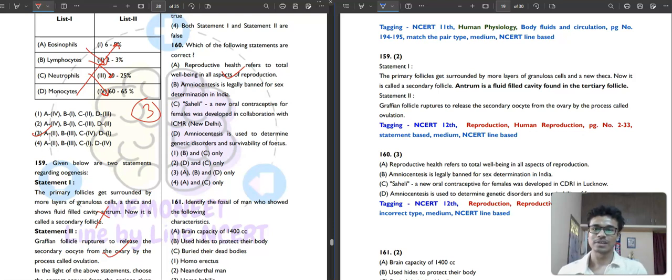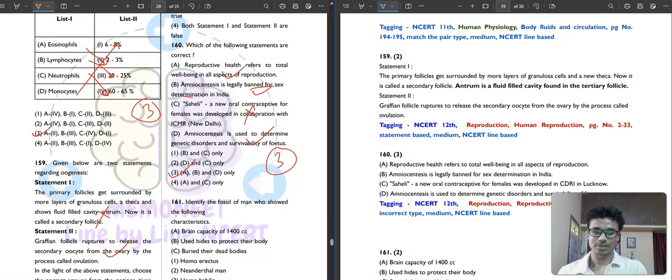Amniocentesis is legally banned for sex determination in India. It is allowed to determine genetic abnormalities, but not sex determination, because in many states of India that leads to female feticide. Then, Saheli, a new oral contraceptive for females, was developed in collaboration with ICMR? No, it was CDRI Lucknow. ICMR is different. Amniocentesis is used to determine genetic disorders and survival of the fetus, absolutely correct. So A, B and D are correct. So option 3 will be your correct answer.